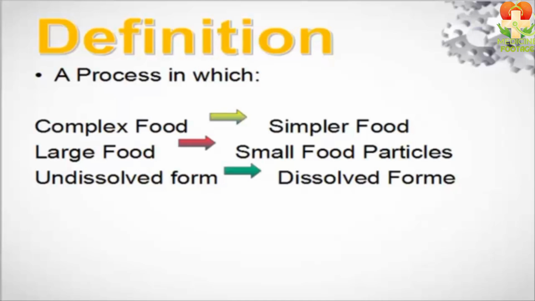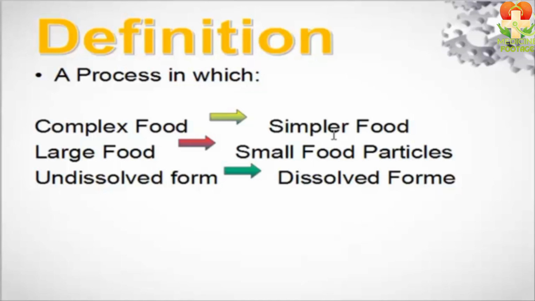Let's start by defining the digestive system. You can find many definitions, but I have simplified it to make it easier for you. In simple terms, digestion involves three key things. First, the food we eat is complex, and this complex food is converted into a simple form.